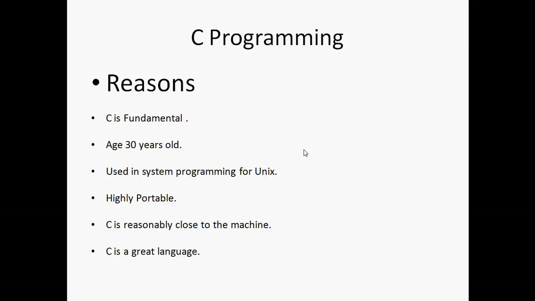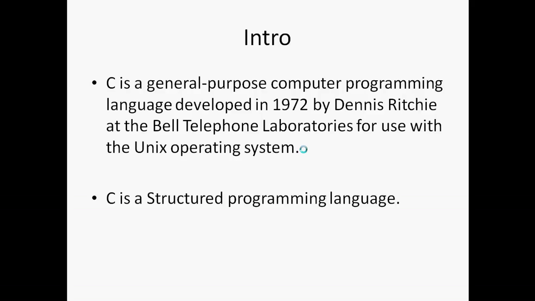Now, the intro. C is a general purpose computer programming language developed in 1972 by Dennis Ritchie for use with the Unix operating system. Second, C is a structured programming language, thus requiring the user to think of a problem in terms of function modules or blocks. We'll talk more about function modules or blocks in the next video. For now, just remember that C is a structured programming language.